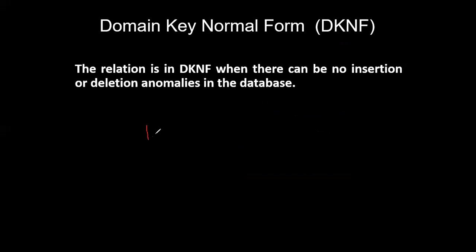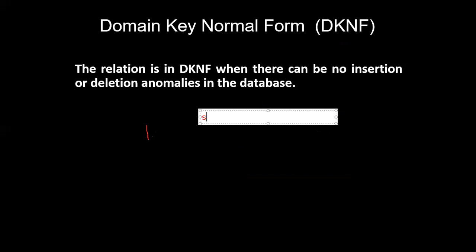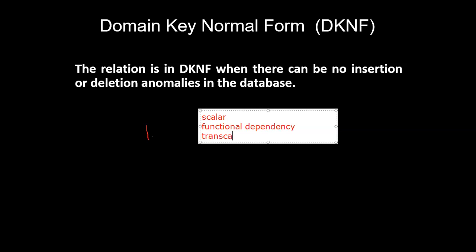Let me give a quick review. Whenever I say first normal form, scalar values. Second normal form, functional dependency. Third normal form, transitive dependency should be avoided. Boyce-Codd normal form, BCNF, candidate key interdependency.